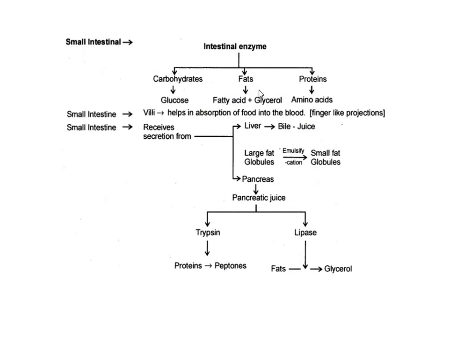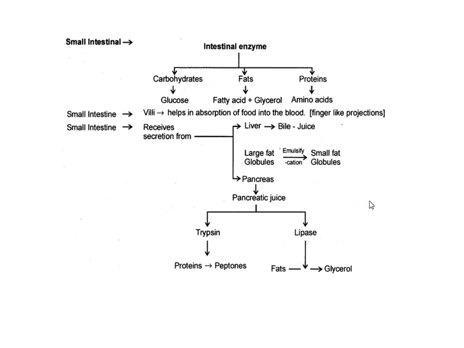In the intestine, all the three forms of food are present over there: carbohydrates, fats, and proteins. So carbohydrates are broken down into the simplest form, glucose, fats into fatty acids and glycerol, proteins into amino acids. Now small intestine has got finger-like projections called villi, which helps in the absorption of food into the blood. And small intestine receives all the secretion from the liver, that is your bile juice, and the pancreas, that is your pancreatic juice. So pancreas containing trypsin and lipase.